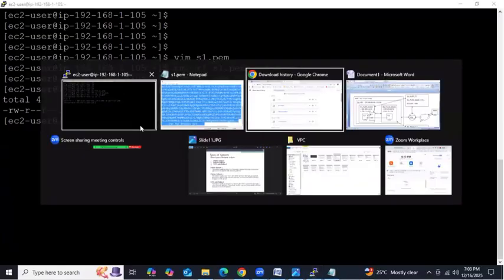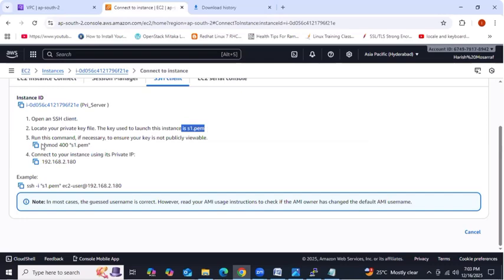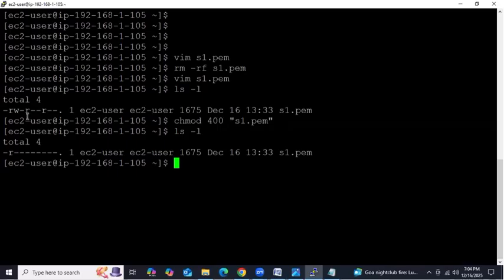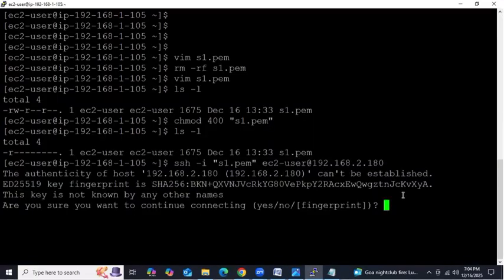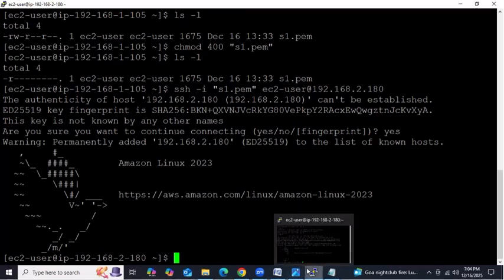Now we need to follow those steps. First one, we need to create one key. Second one, we need to chmod 400 permissions on this one, which means we are providing read-only permissions. Then hit enter. So let's check the list. Before, we had RW permission; it became read-only because of security. Got it, guys? Next, copy this last command, ssh -i, then paste it here, then hit enter, provide yes, see. 2 means private instance. Got it, guys?